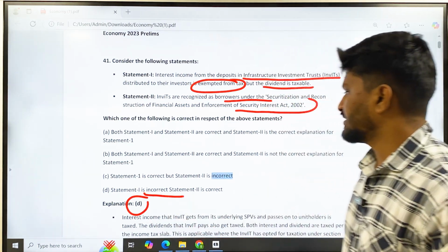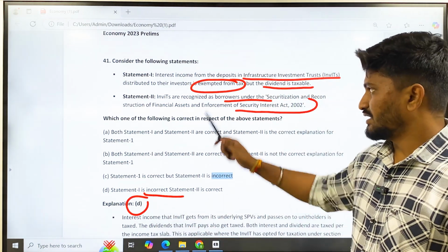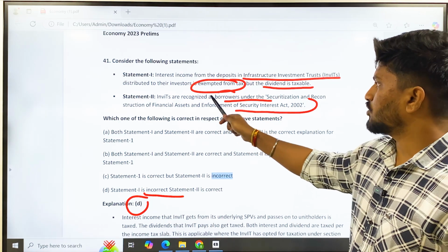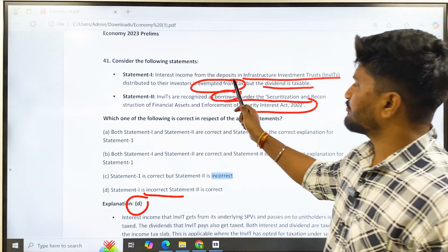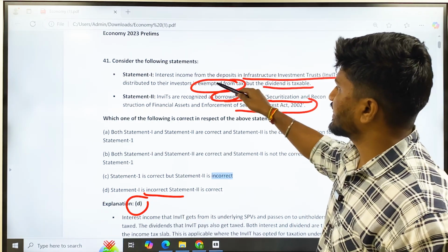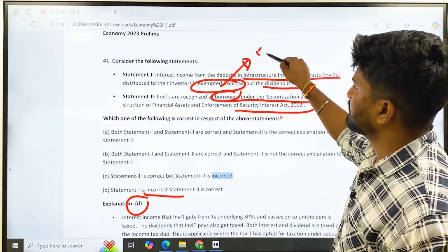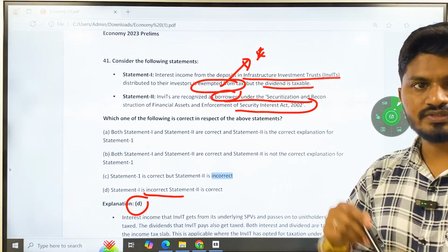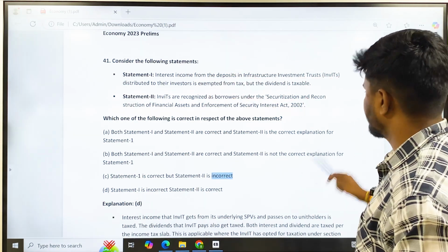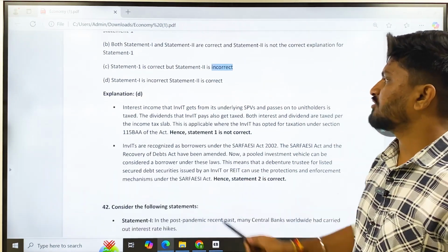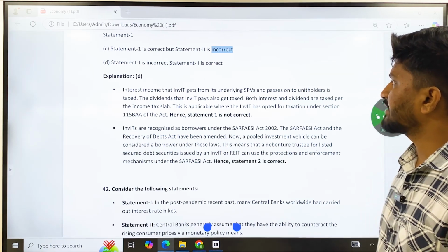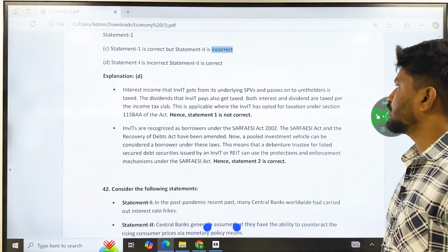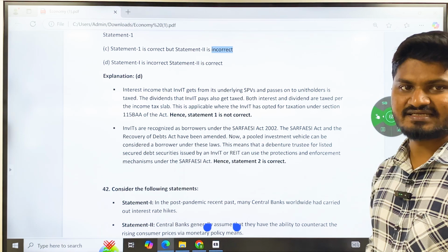Statement 1 is incorrect and statement 2 is correct. InvITs are indeed recognized as borrowers under the SARFAESI Act. However, interest from the deposits of InvITs is also taxable. It is not exempted from tax. It is taxed, as well as the dividends. The interest income that InvITs get from underlying SPVs and pass on to unit holders is taxed in India.